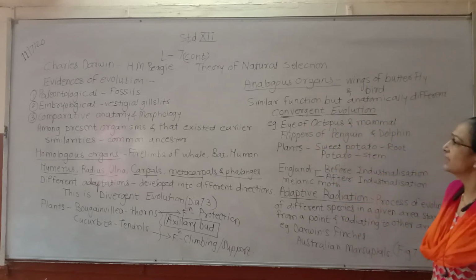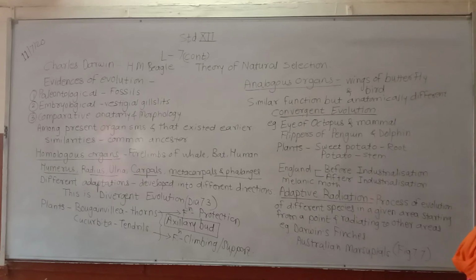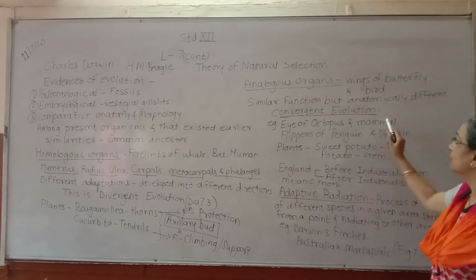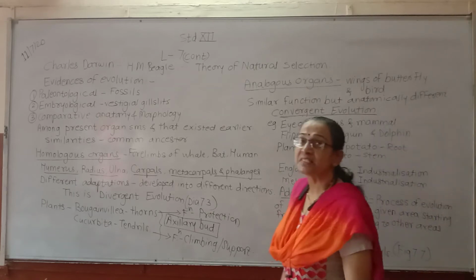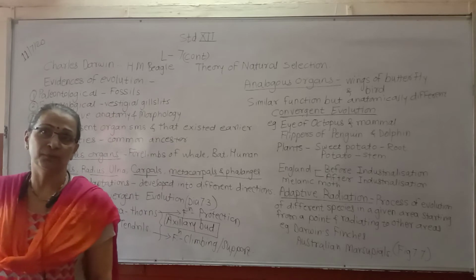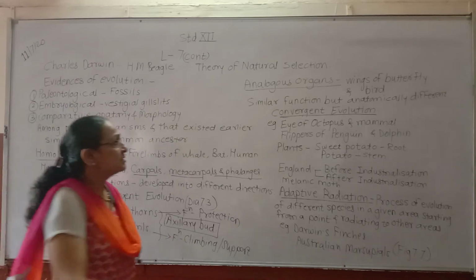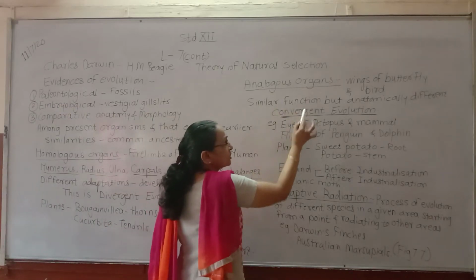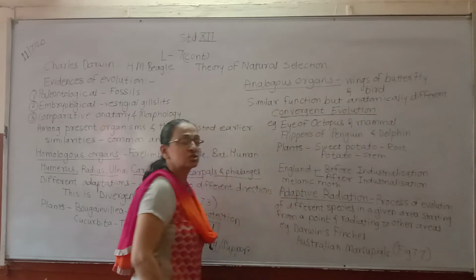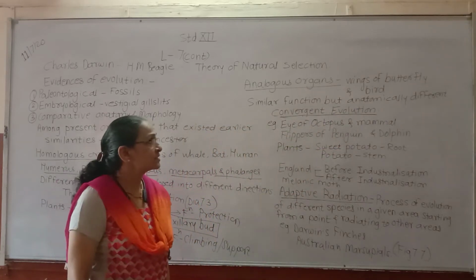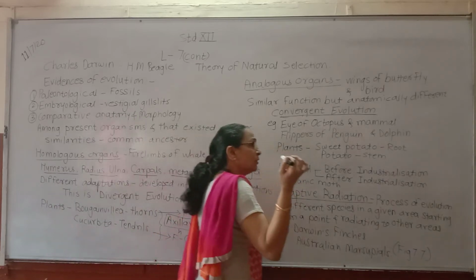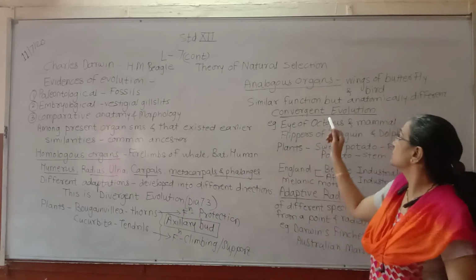Another example of these analogous organs is the eye of an octopus and a mammal. The basic function of an eye is vision. That is the same, the function is the same, but anatomically the structure of the octopus eye and the mammal eye is different. We have a cornea in our eye structure.